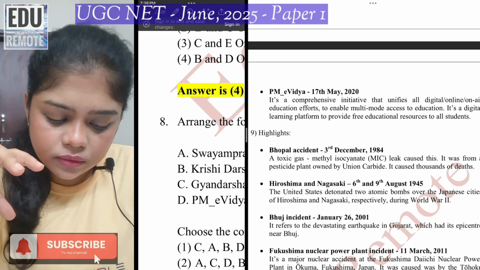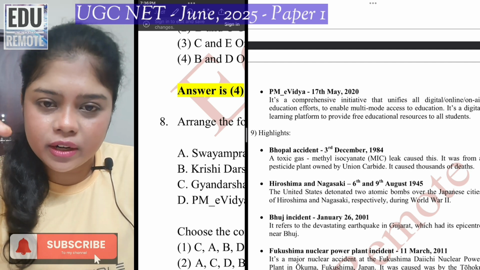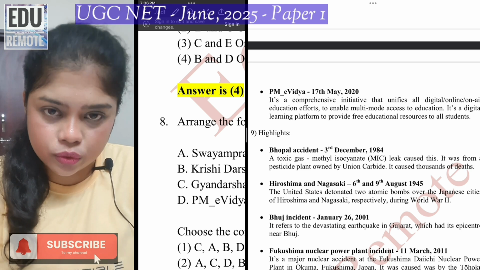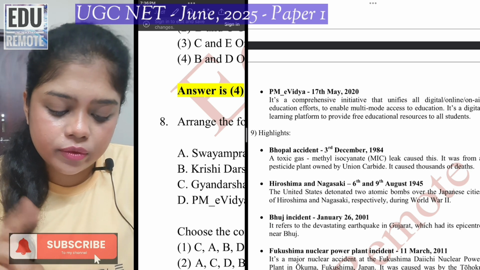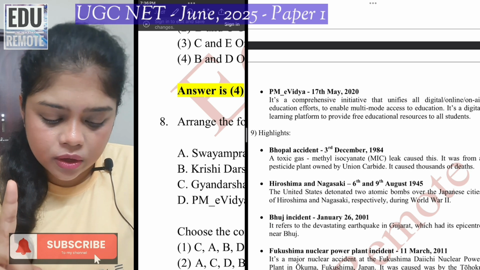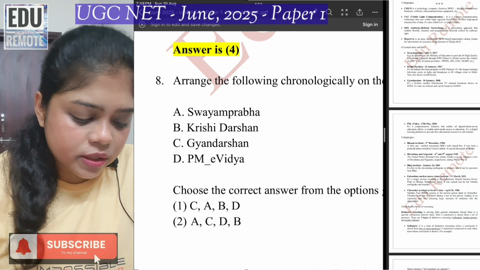It's a digital learning platform. You can find this on Play Store. You can download it and you can actually go through the resources. This initiative was launched in 2020. Okay, so 2020. So what is the question here?